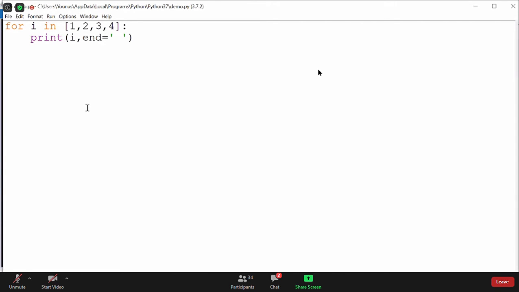So you don't have to worry about initialization and updation. That's the beauty of this kind of for loop, and why it is more recommended. You don't have to worry about initialization, condition, and incrementation. You simply write the sequence or the collection, and it will automatically iterate and give you the value every time.